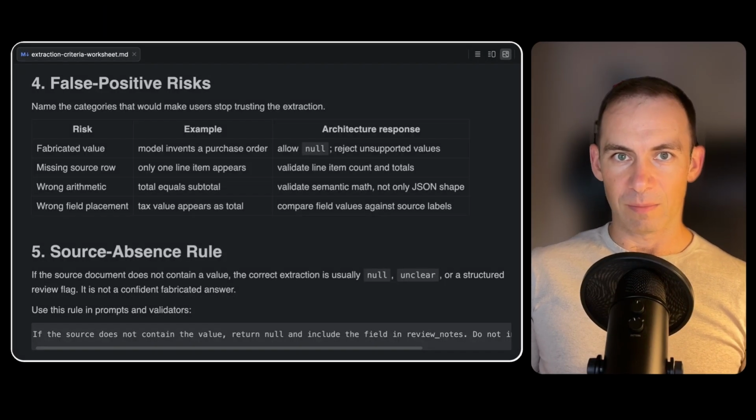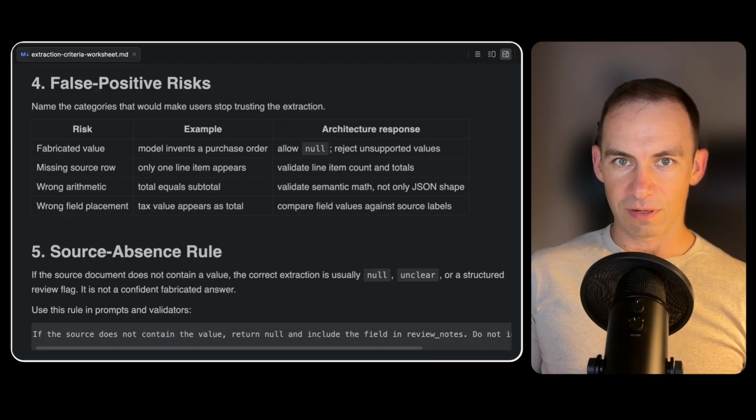Now let us talk about the false positive. A false positive is not just awkward wording. It is not a cosmetic mistake. In an extraction workflow, a false positive can be an architectural failure. If the model invents a purchase order, a downstream system may search for an order that doesn't exist. If it places the subtotal into the total field, an accounting workflow may act on the wrong amount.